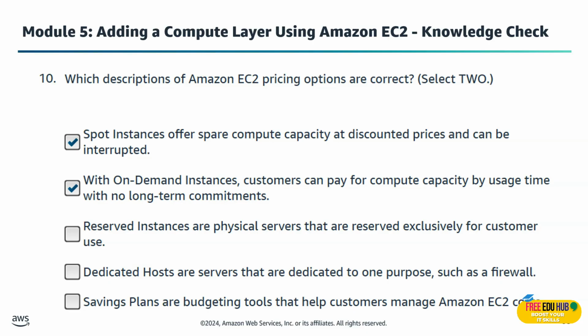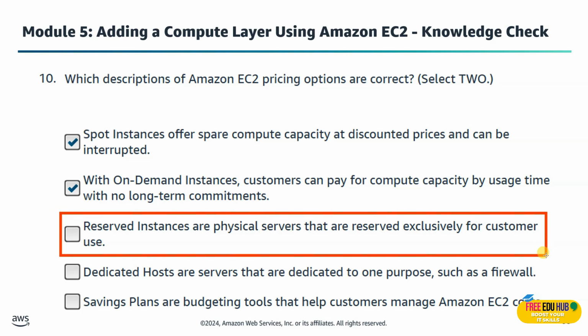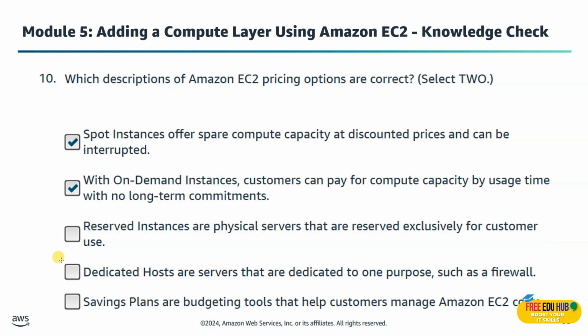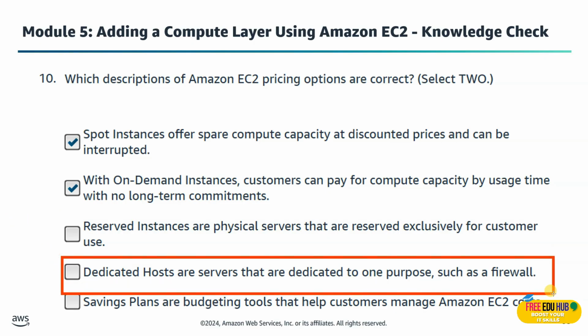Now let's see the other options. The option that reserved instances are physical servers reserved exclusively for customer use is incorrect. They are just pricing discounts for long-term usage, not dedicated hardware. The other option was that dedicated hosts are servers dedicated to one purpose, such as a firewall.